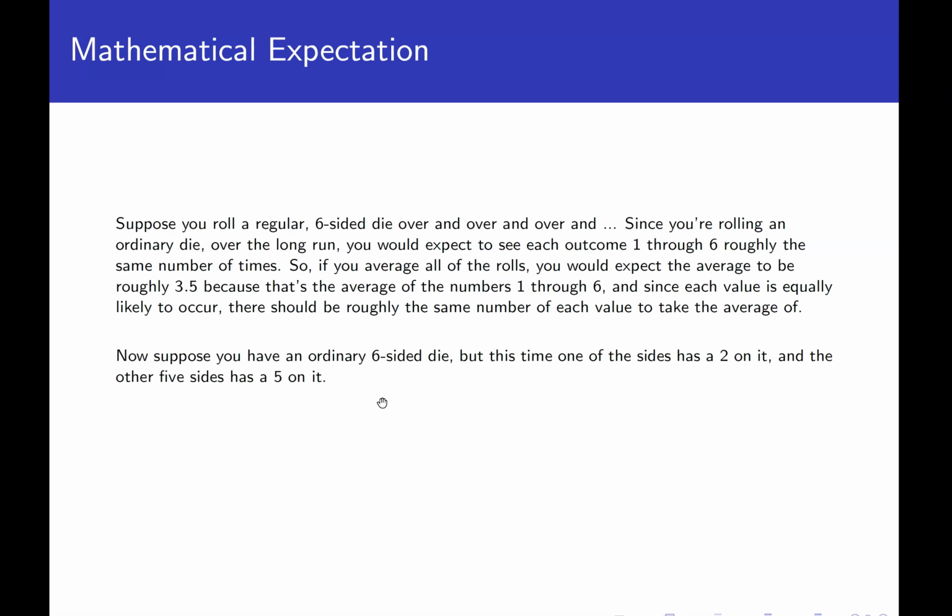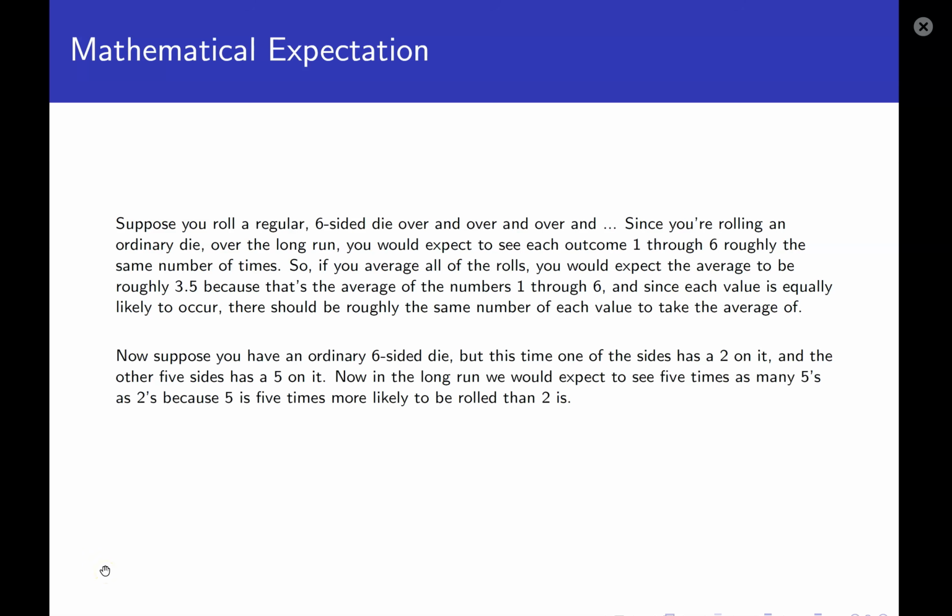What if we change the die? What if instead of having an ordinary six-sided die, we change the numbers so that only one side has a 2 on it, and the other 5 sides have a 5 on it? What happens then? In the long run, in this particular case, if we've got a die that has one 2 but five 5s, we would expect to see 5 times as many 5s show up as 2s, because a 5 is certainly 5 times more likely to be rolled than a 2 is.